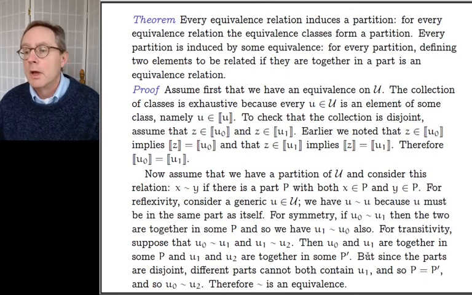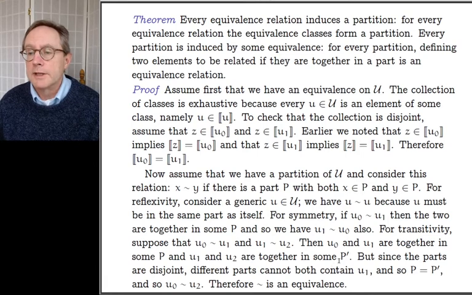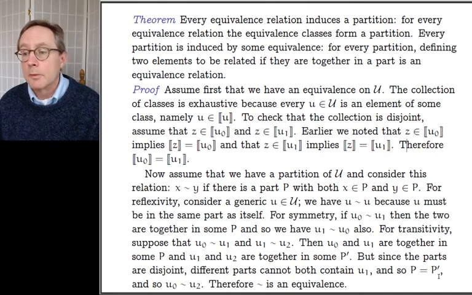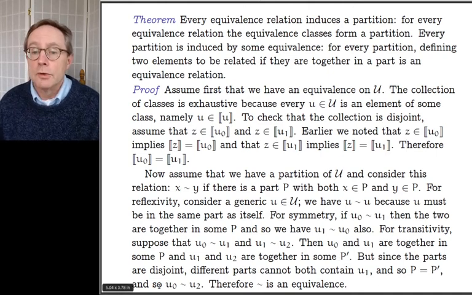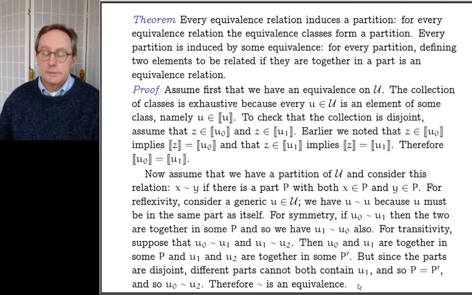But since the parts are disjoint, different parts cannot both contain u1. So P contains u1, P prime contains u1, so P and P prime have to be the same. So P equals P prime. And so u0 and u2 are together in the same part, and so we have transitivity. We have all three, so twiddles is an equivalence.